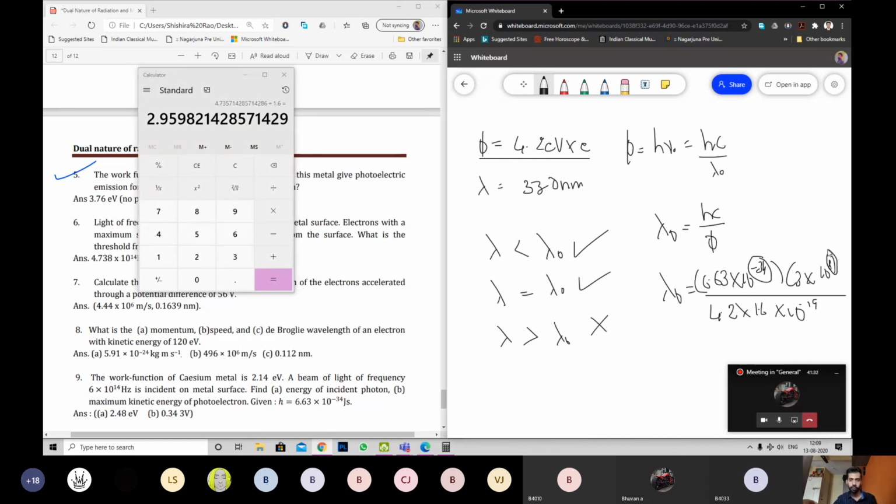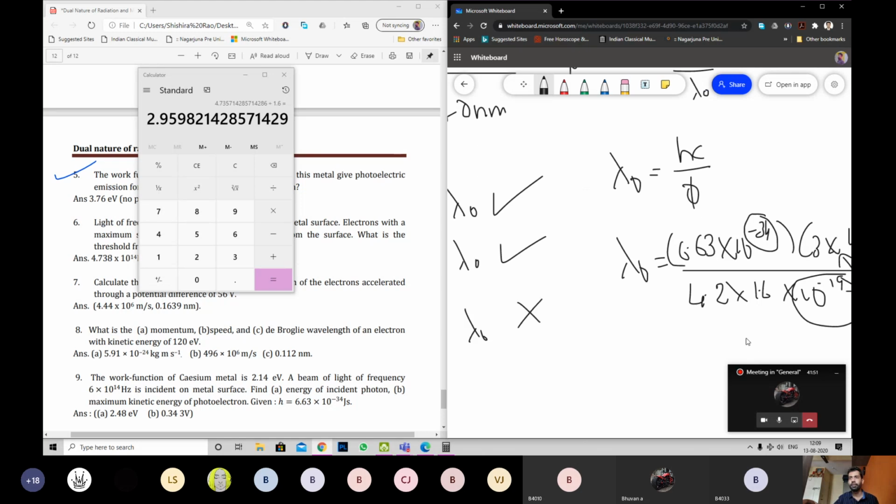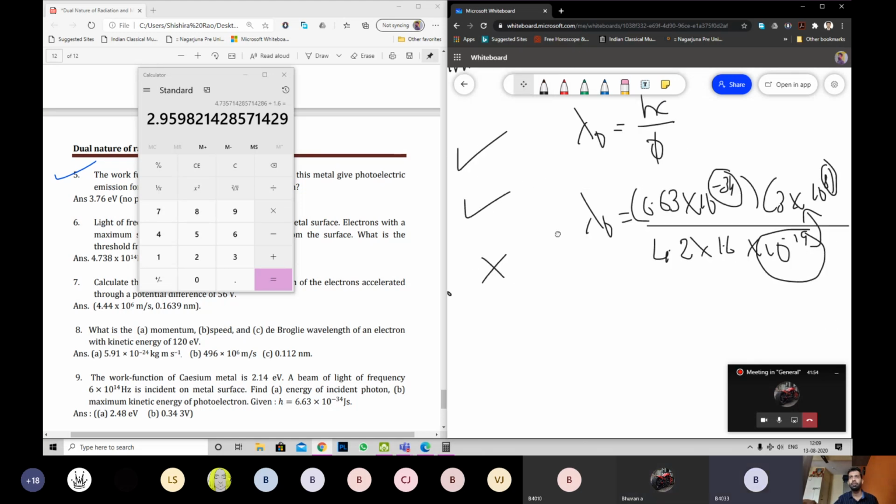What is minus 34 plus 8? Minus 26. Right. Now this comes to numerator, you will have minus 26 plus 19. What's the value? Minus 7. So the value should be 2.9598, I'll take 2.96.